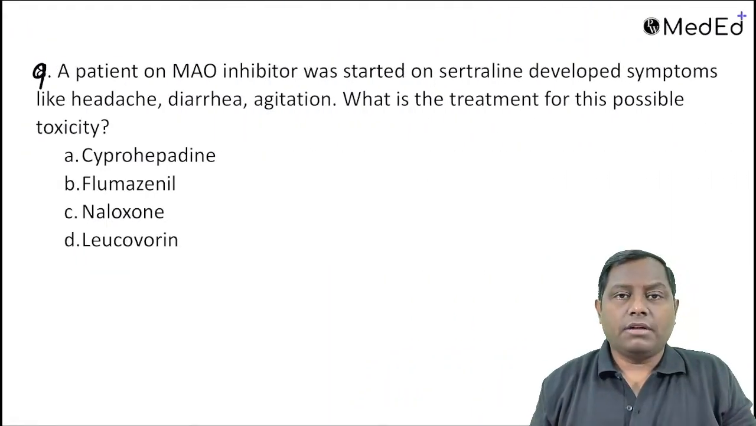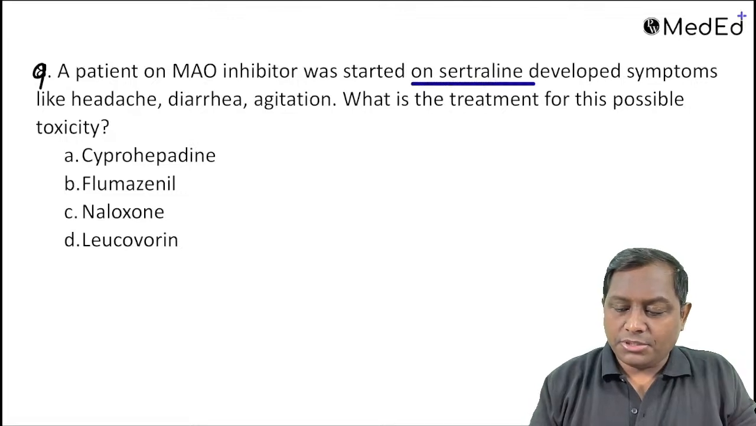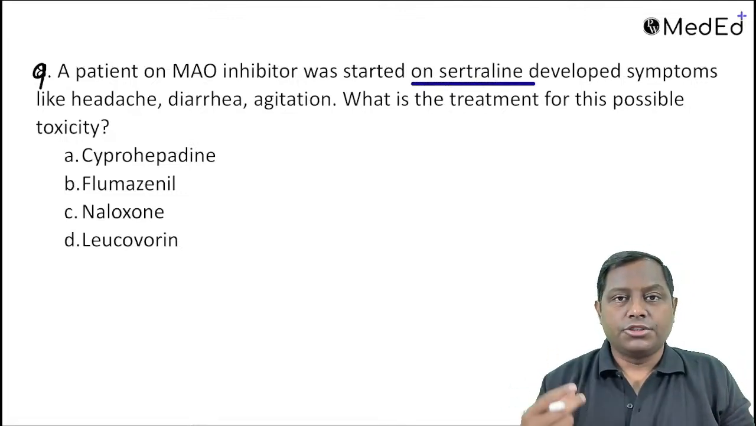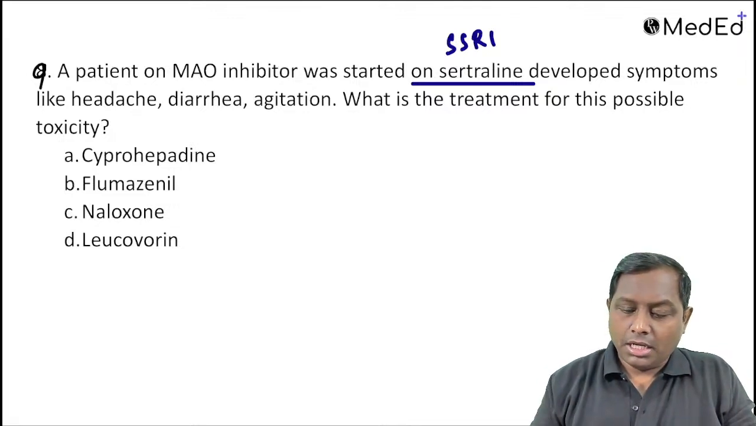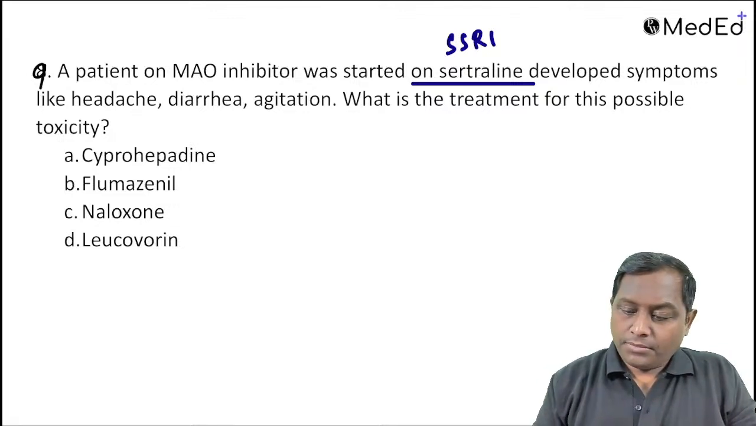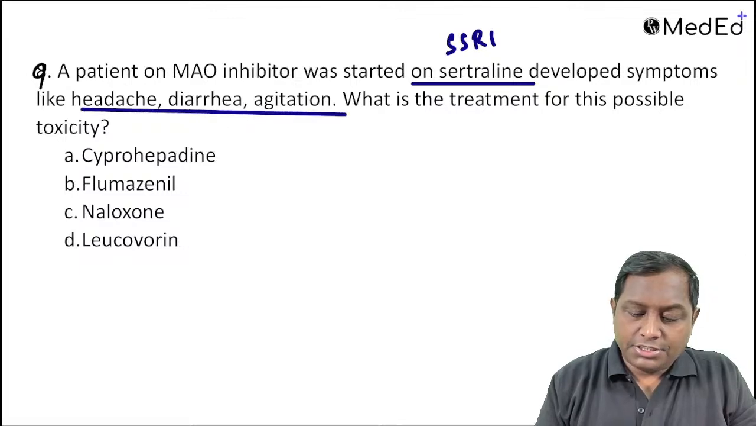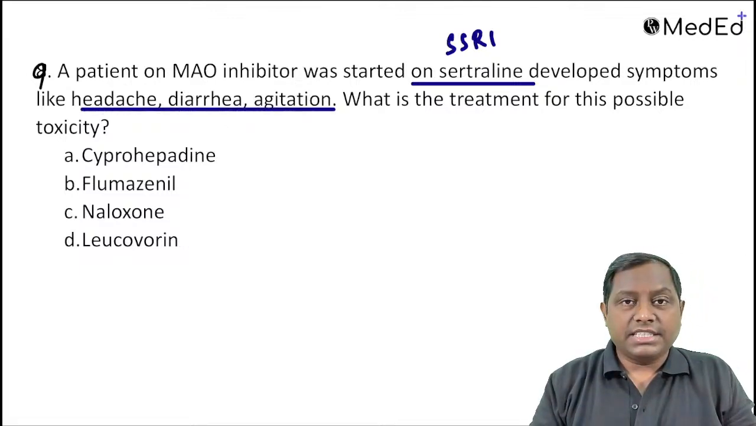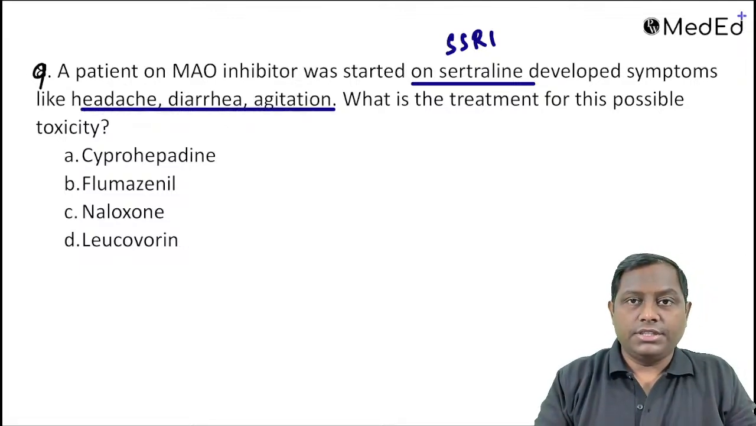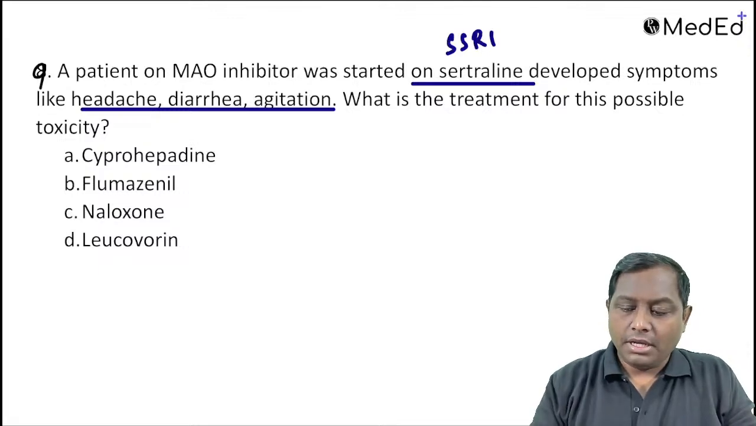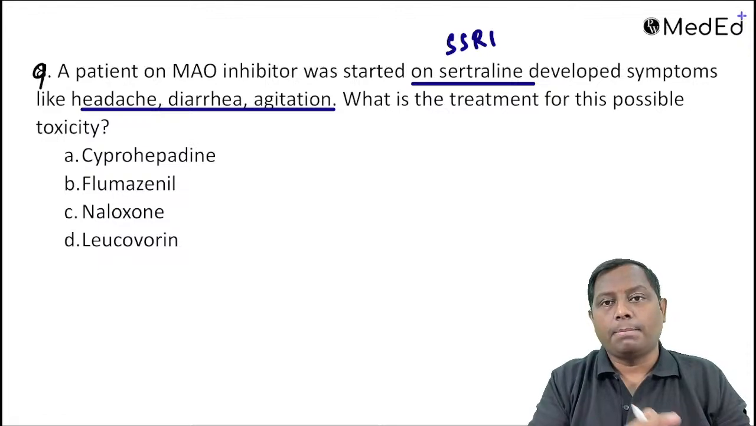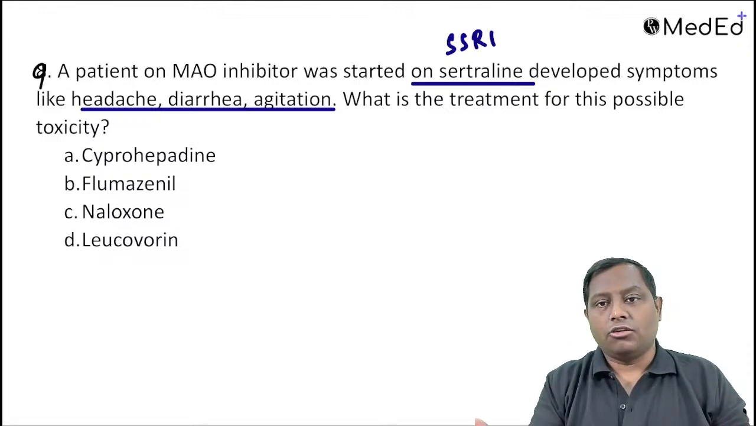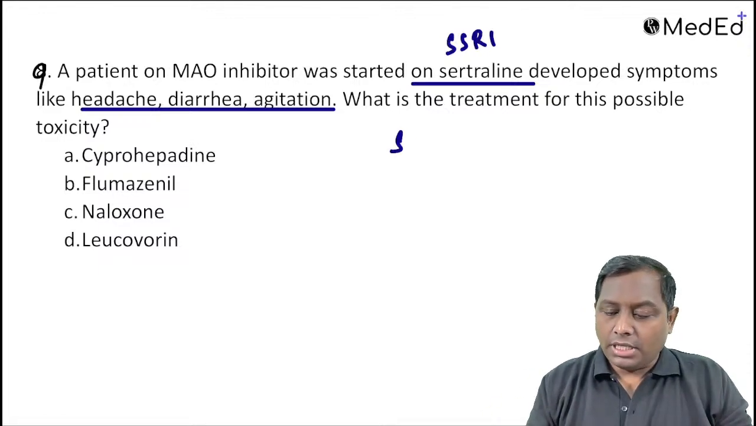A patient on an MAO inhibitor was started on sertraline. What is sertraline? Remember the SSRIs: citalopram, fluoxetine, fluvoxamine. So this is one of the SSRIs, selective serotonin reuptake inhibitors. This patient developed symptoms like headache, diarrhea, and agitation. The MAO inhibitor itself has an increased risk of serotonin syndrome. Whether the patient was on an MAO inhibitor and then SSRI was started, or the history was otherwise, they are going to have an increased risk of serotonin syndrome.